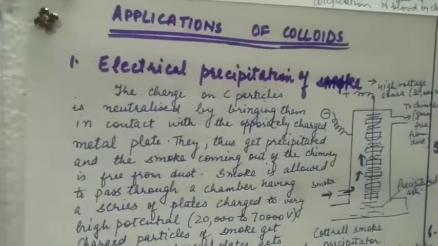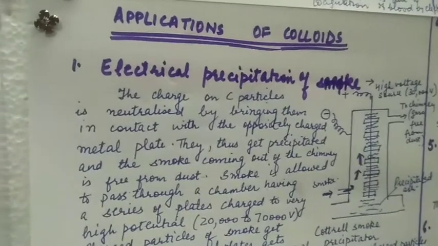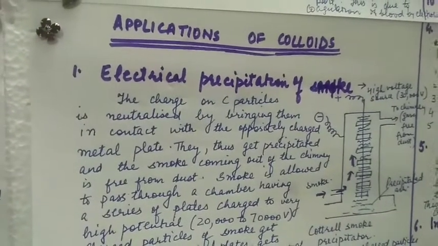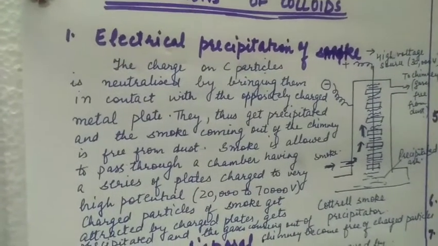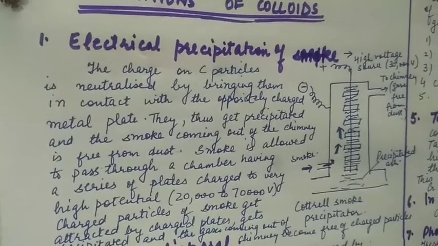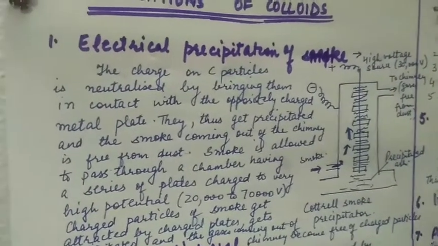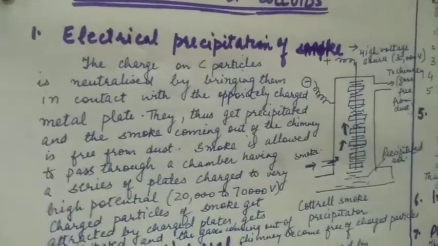Applications of colloids. We can use the properties of colloids to solve some of our problems. For example, we can precipitate smoke electrically. The charge on carbon particles is neutralized by bringing them in contact with the oppositely charged metal plate. Thus they get precipitated and the smoke coming out of the chimney is free from dust.